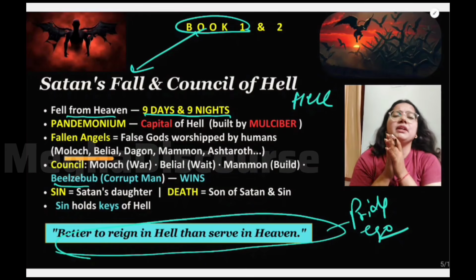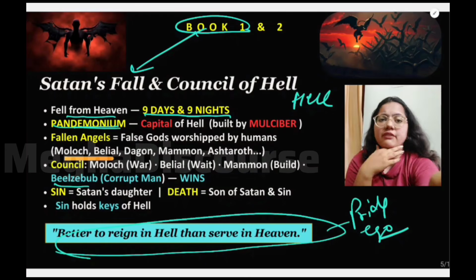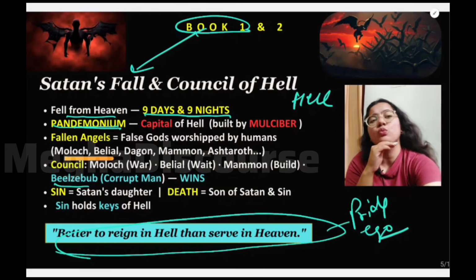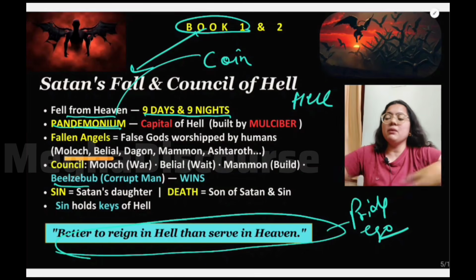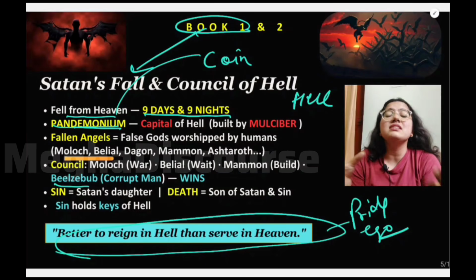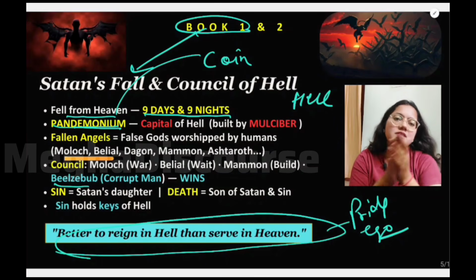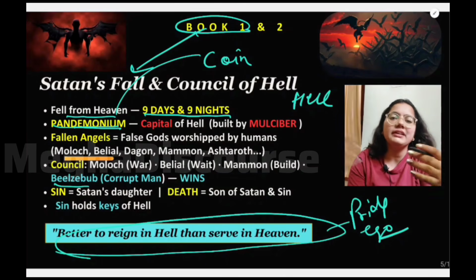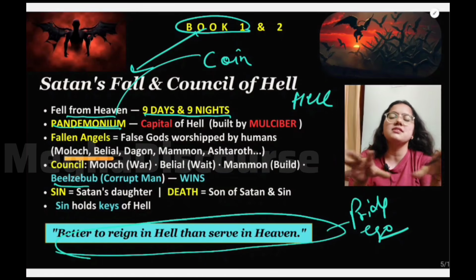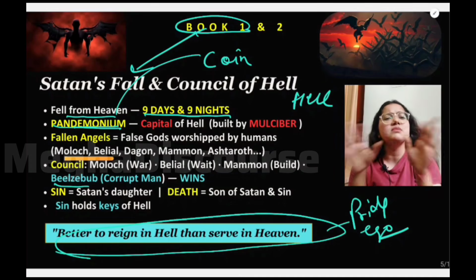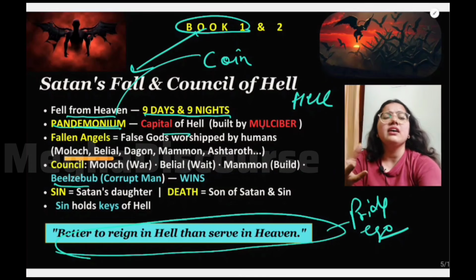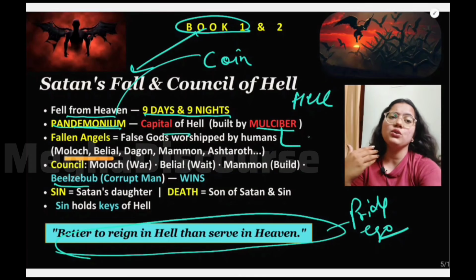Now at the end of book 1, they will create a pandemonium, and this word is coined by John Milton himself. Pandemonium is a kind of capital city of hell. For instance, we have India, we can say we have capital Delhi. Similarly, there is this capital city of hell, that is pandemonium. This capital of hell is built by Beelzebub, who is the architect of this pandemonium.